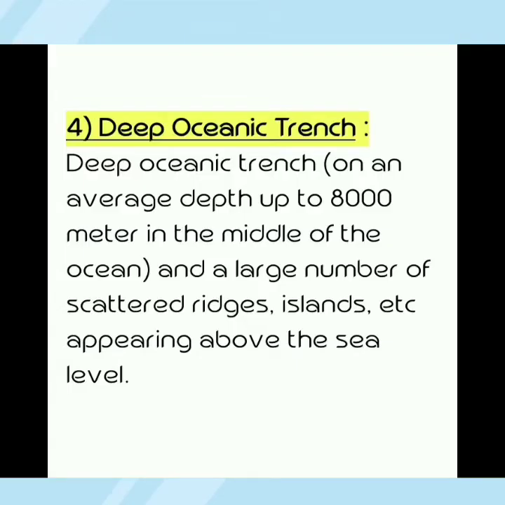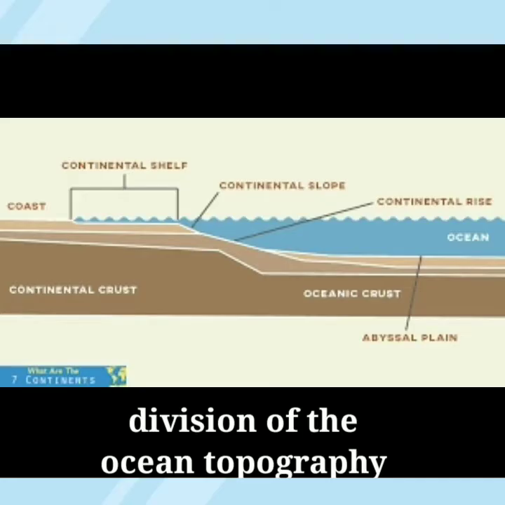Last one, number 4, deep oceanic trenches. Deep oceanic trenches have an average depth of up to 8,000 meters in the middle of the ocean, and a large number of scattered reefs, islands, etc. appear above the sea level. This is called deep oceanic trenches. Here you see the different parts of the ocean topography.